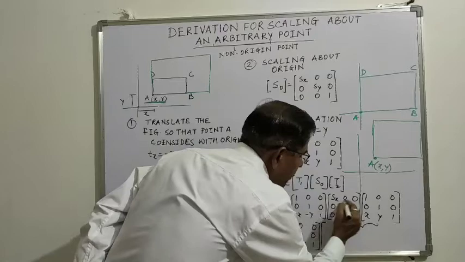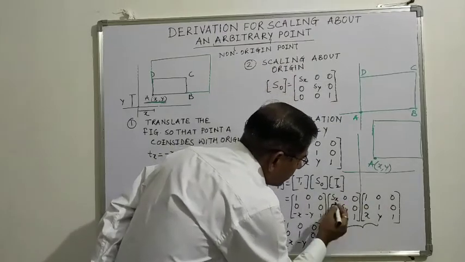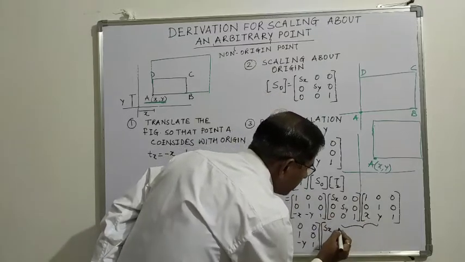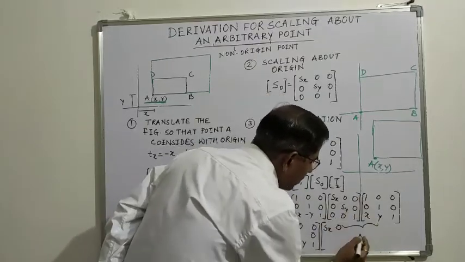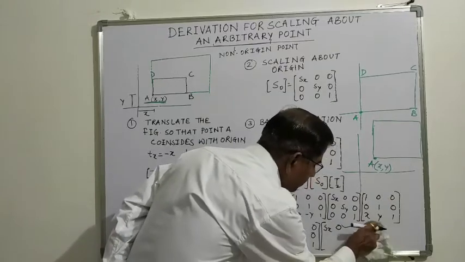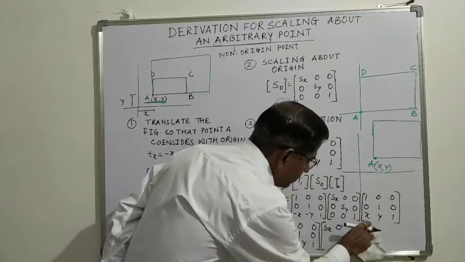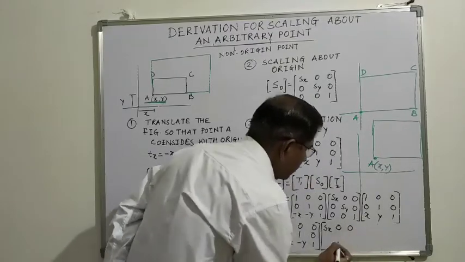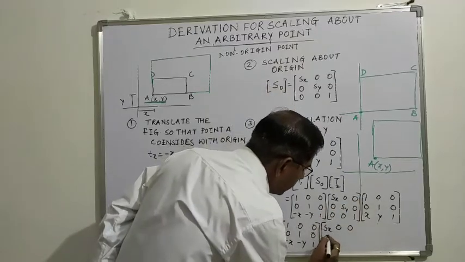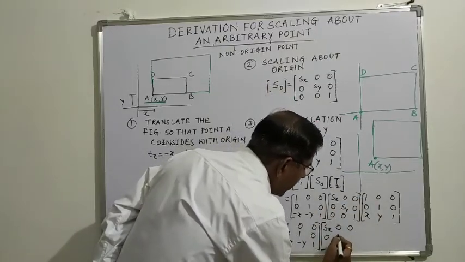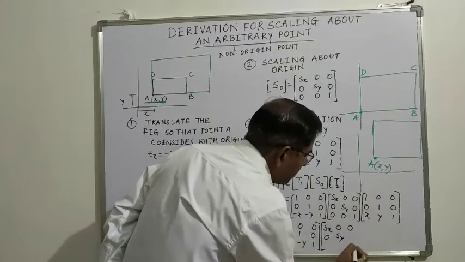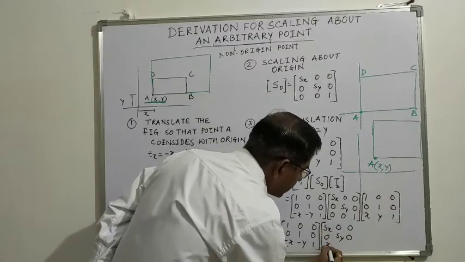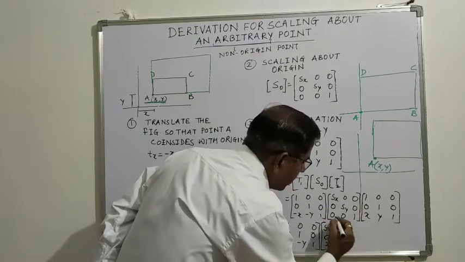and the multiplication of these two matrices: first row first column is Sx. First row second column is 0. First row third column is again 0. Then second row second column is Sy, and third column is 0, and this is x y 1.